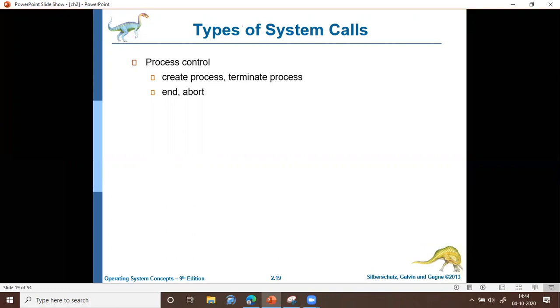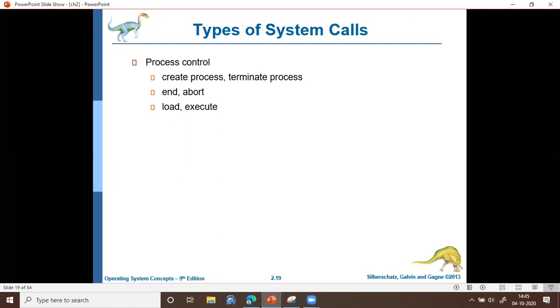So there will be a system call to create a process, a system call to terminate a process, a system call to terminate the process in a natural way, and a different system call to terminate the process in an abnormal way. The next system call is to load and execute a process. Creating a process is done using fork. Similarly, there will be a separate system call to load and execute the process. Loading represents loading the process into memory. Execution represents assigning the processor to the process.